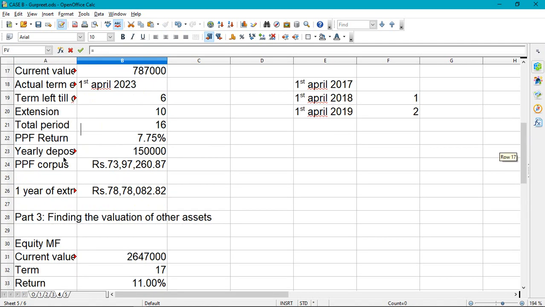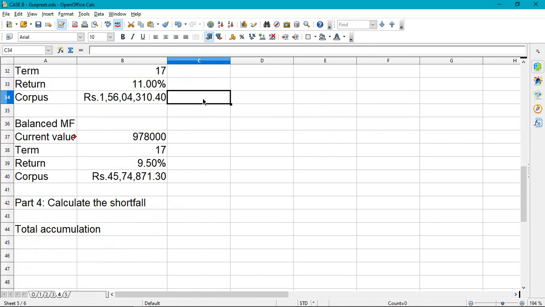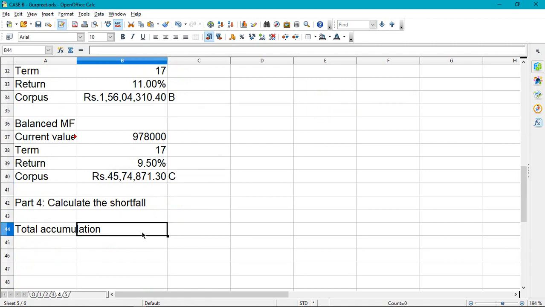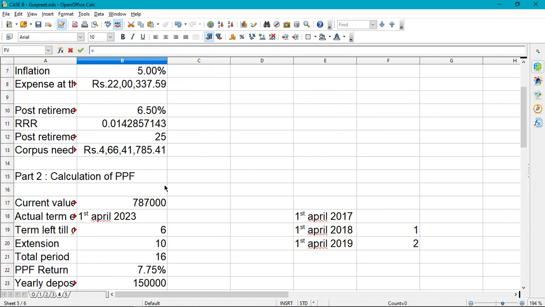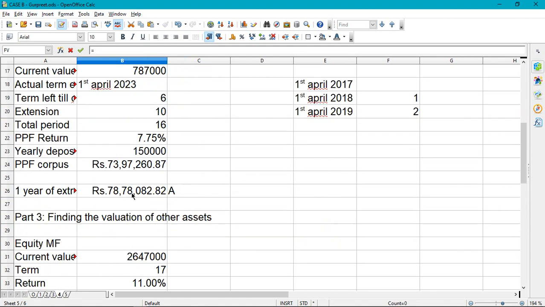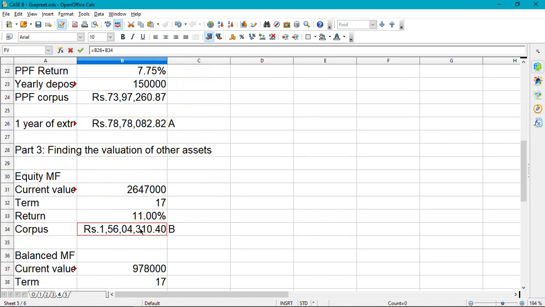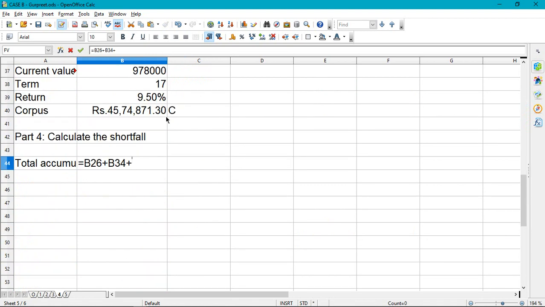I should mark it: this is A, this is B, this is C, this is all the accumulation. So this is A plus B plus C.